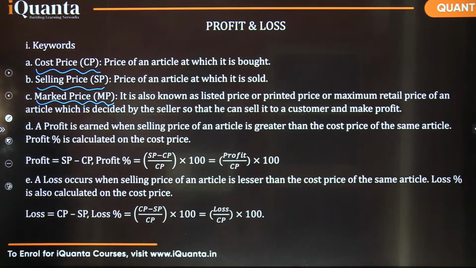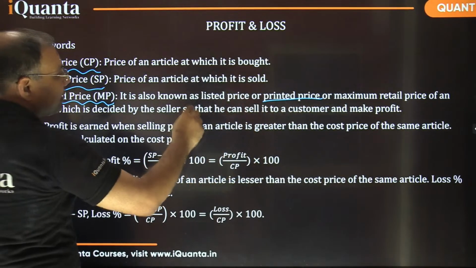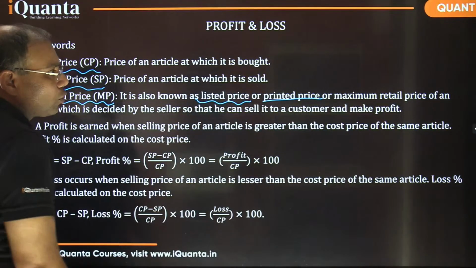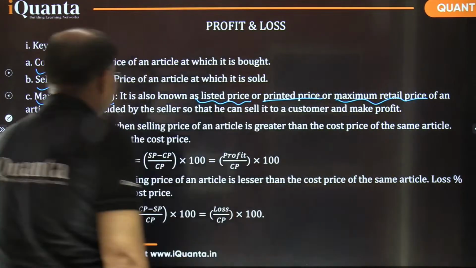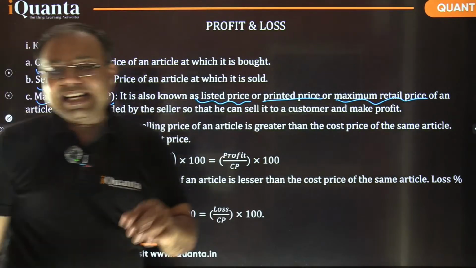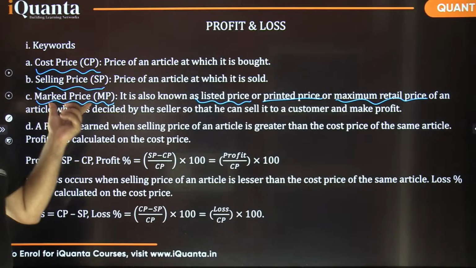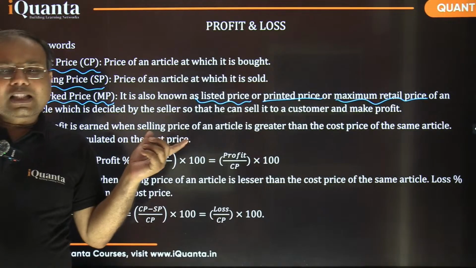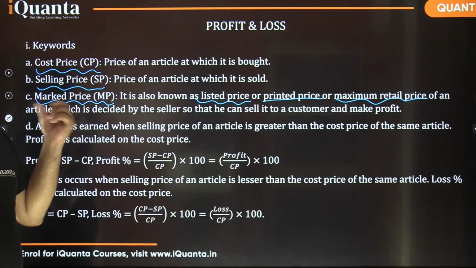Sometimes it is printed, sometimes it is a list price, sometimes we call it maximum retail price. There are so many different ways we can say it. If we don't give any discount on this marked price, then it acts as the selling price. Otherwise, the customer is going to receive a certain discount here.